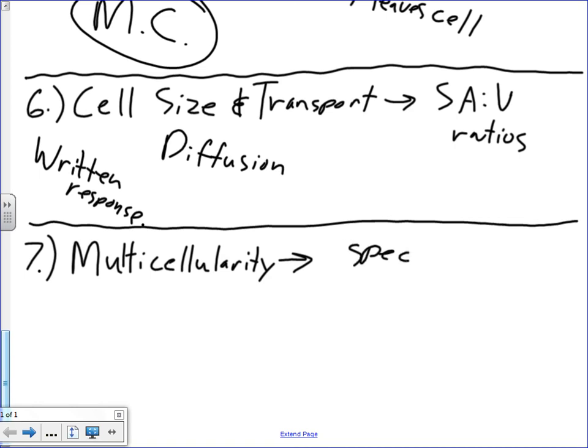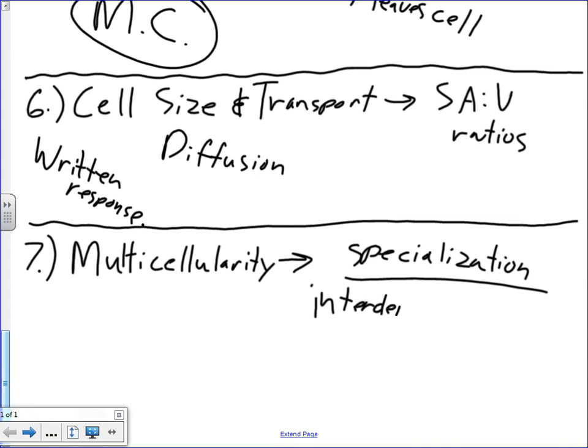That was a big part of it. You have to have this if you're going to be a true multicellular organism. That means you have cells or groups of cells called tissue that do a certain job. They're specialized to do that job. There may be other jobs that they don't do very well now or are completely unable to do. That's okay. They are interdependent on the other cells in that organism.